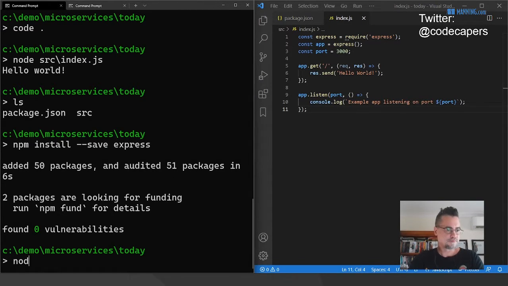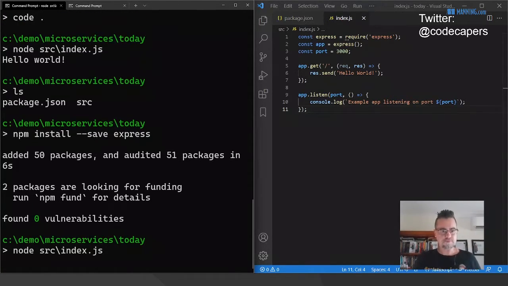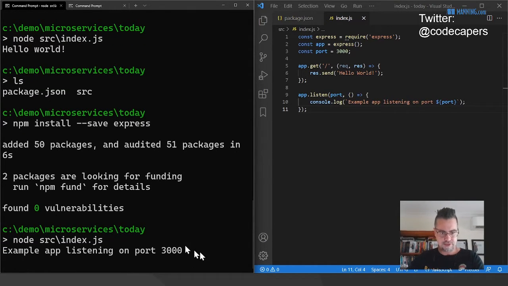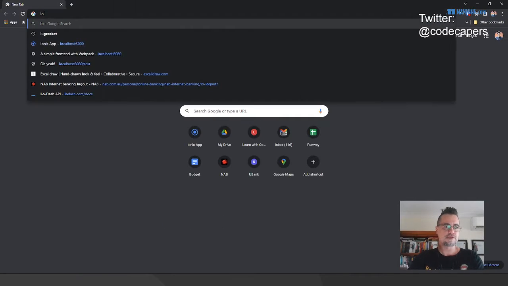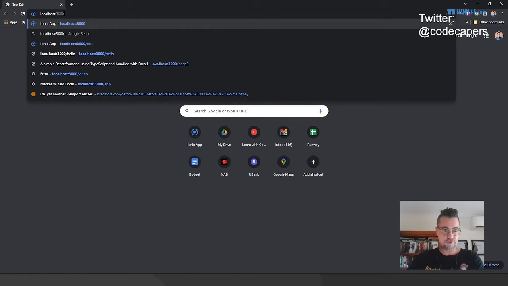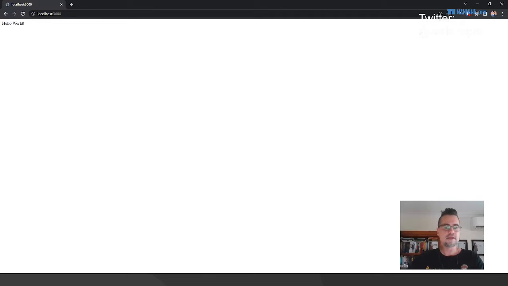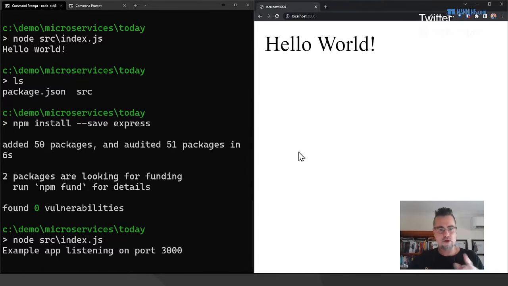So to run this, I run my index.js, and I should have a web server listening on port 3000. Let's have a quick look at that. So let's look at localhost. Yep, that's it, localhost 3000. And if you can see that, it's pretty small. Let's zoom in. Hello world. So not terribly exciting yet, but we're getting there.